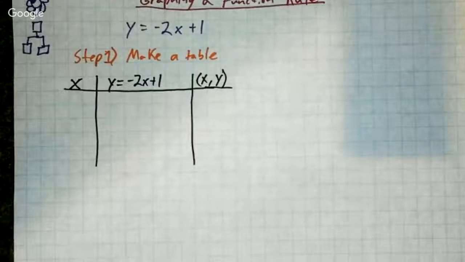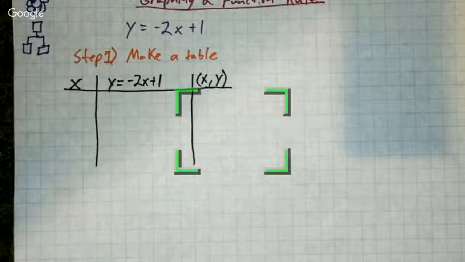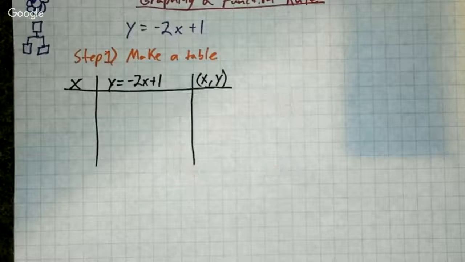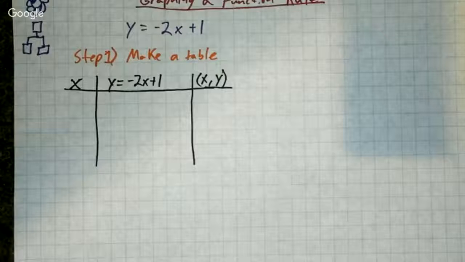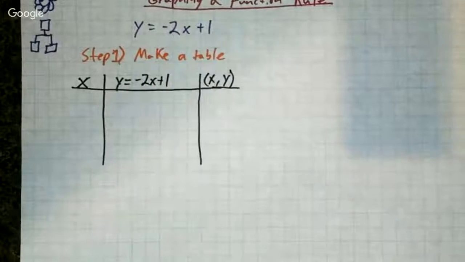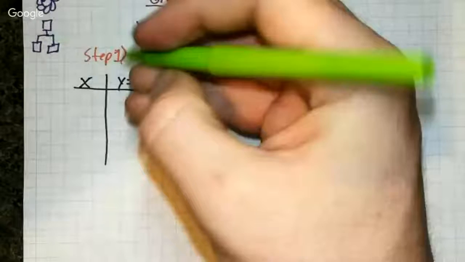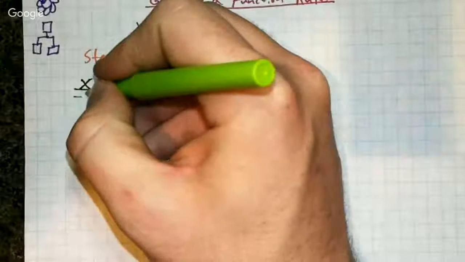So starting with x, whenever you're doing this, you can start with any x value you want. So why not make it a simple one? Now the most important thing to do is always have a negative number, always use 0, and always use a positive number, so you can see what different types of numbers do to the equation. Whenever I'm graphing, I will always start with a negative number. So I'm going to start with the easiest negative number, which is -1.